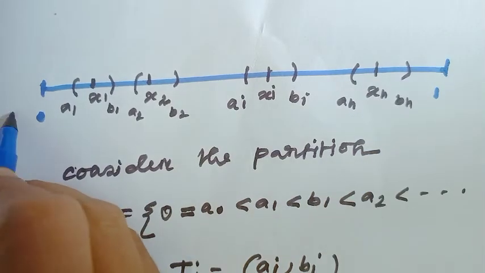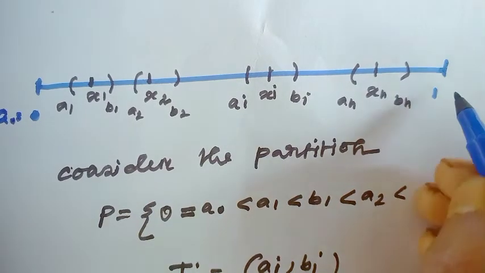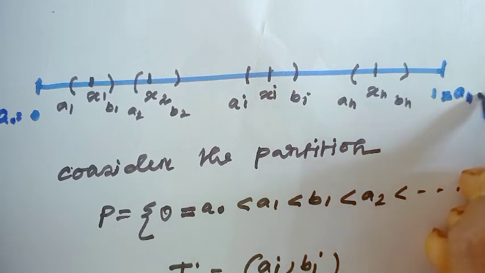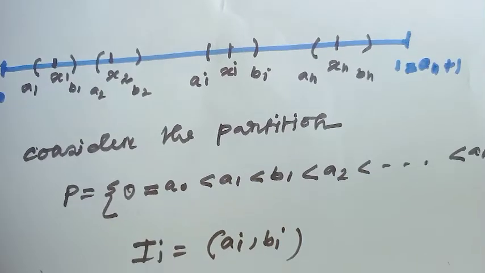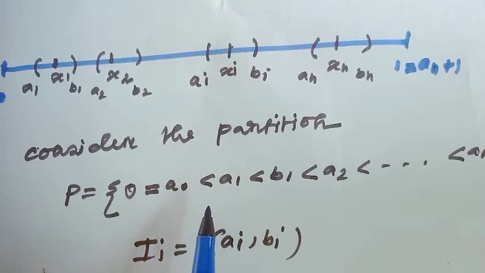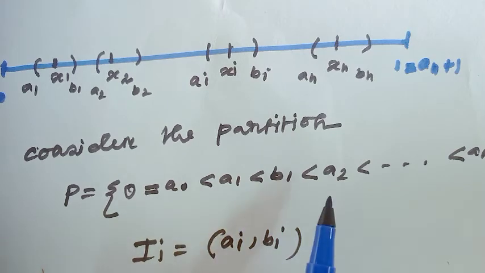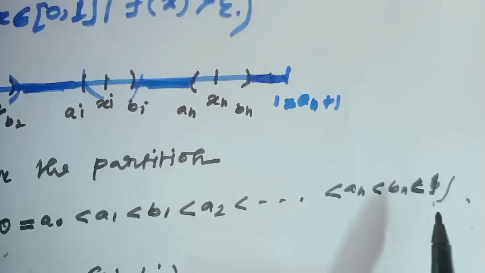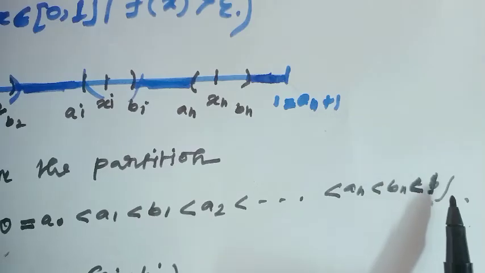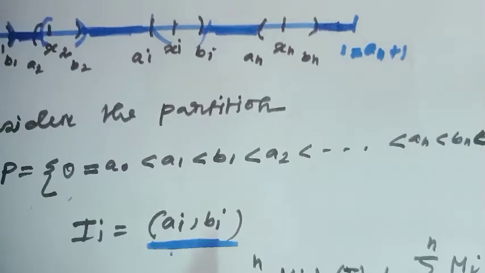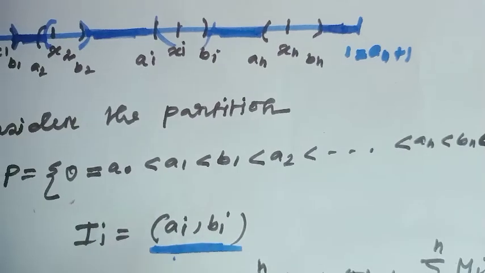That means here A0 equal to 0 and here A(n+1) equal to 1. That means the partition looks like 0 equal to A0 less than A1 less than B1 less than A2, up to less than An less than Bn less than 1, and 1 is actually equal to A(n+1). Now consider the interval AiBi.